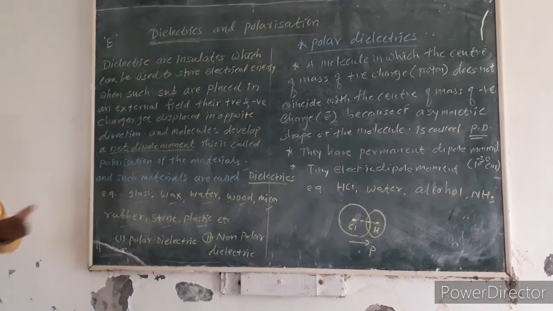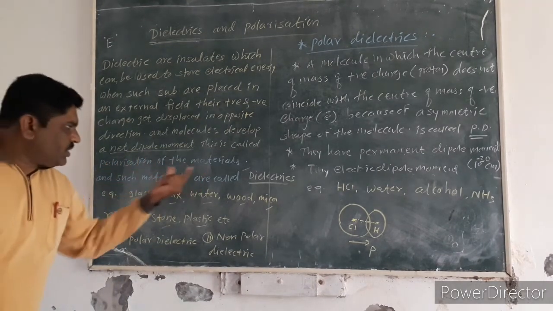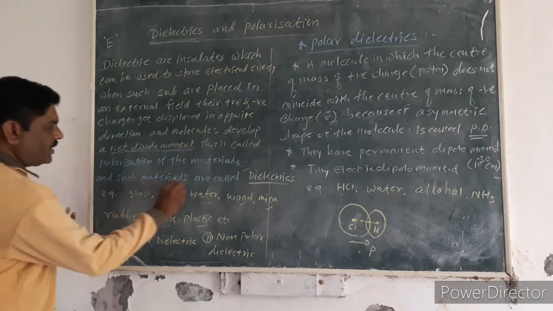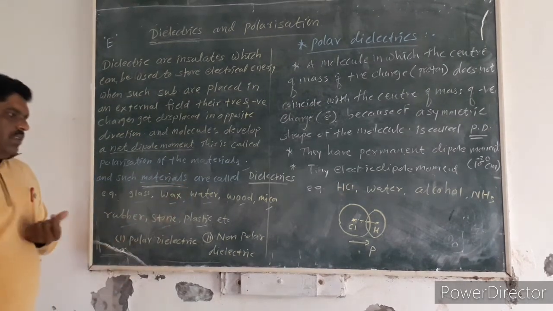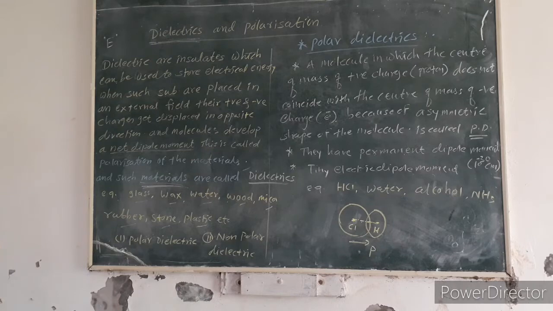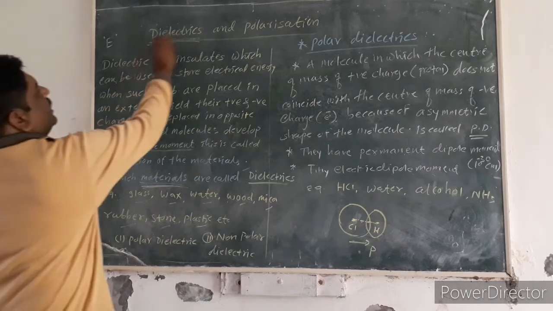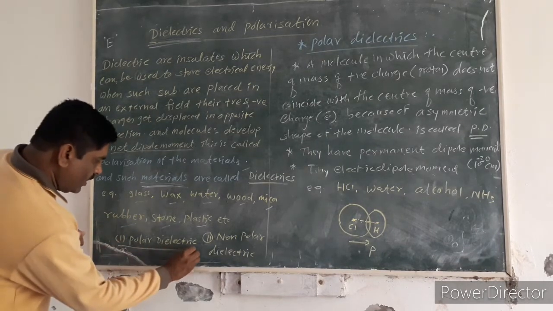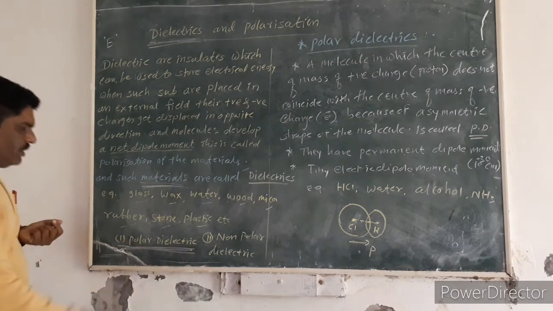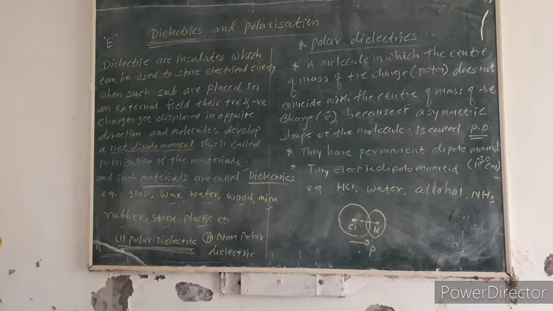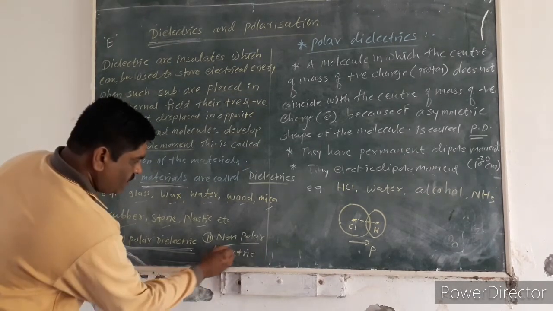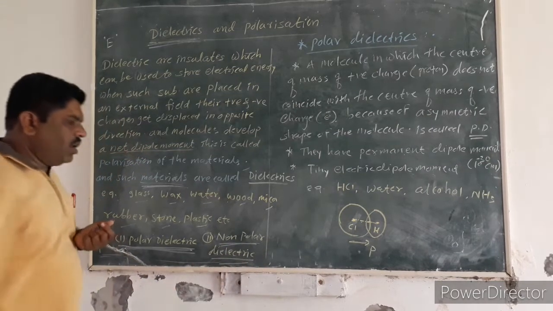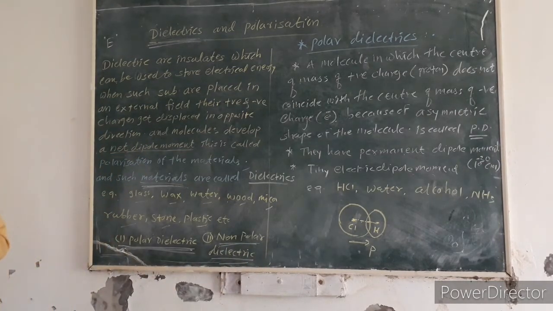These dielectric materials are of two types. The first type is called polar dielectrics, and the second type is called non-polar dielectrics.